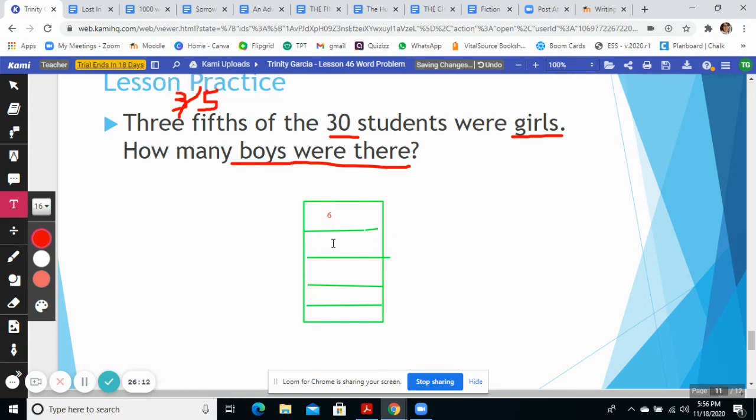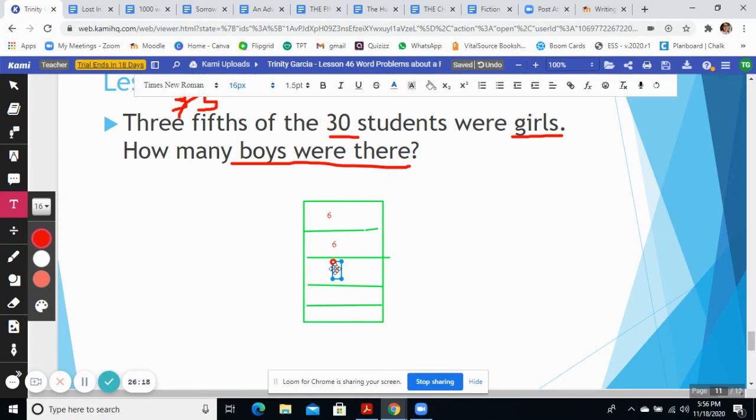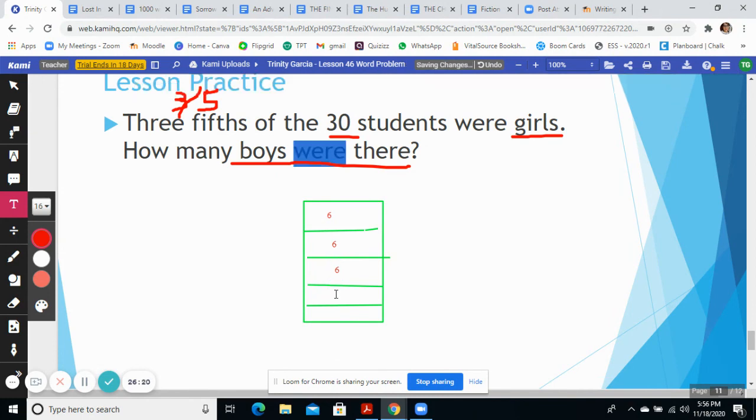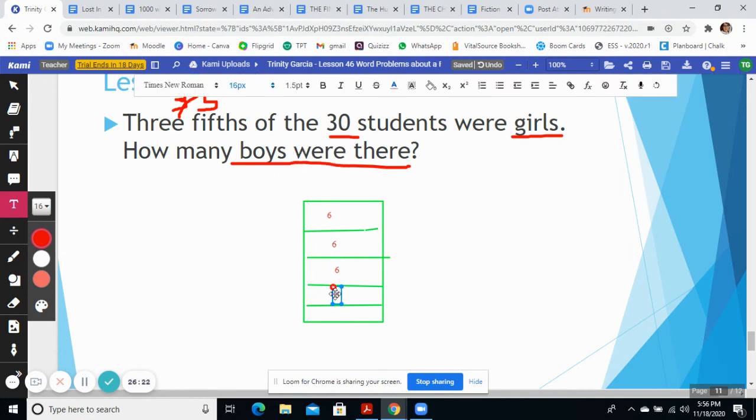Okay, 6, 6, 6, 6, and one more 6. Okay, so now we have our 5 equal groups of 6, and we know that 3/5 are girls.